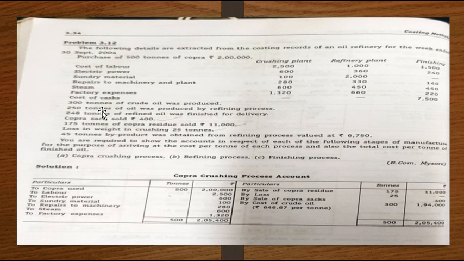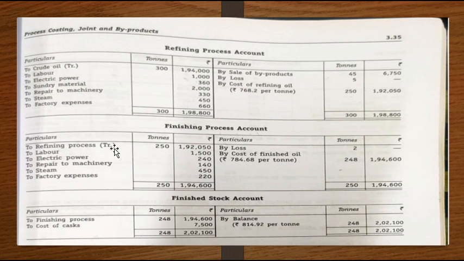Then they have given us the output: 250 tons of oil was produced by the refining process. So, by cost of refining process, 250 tons. Now the input here is 300 tons, and in the output column of the refining process we have 45 tons of sale and 250 of actual production. 250 plus 45 gives 295, but the actual input is 300 units and the output is less, giving a difference of 5.